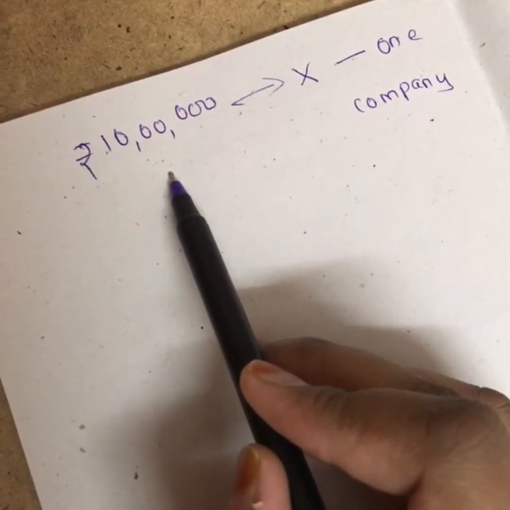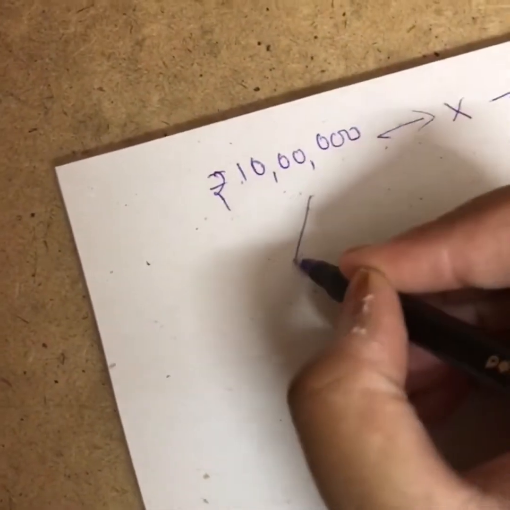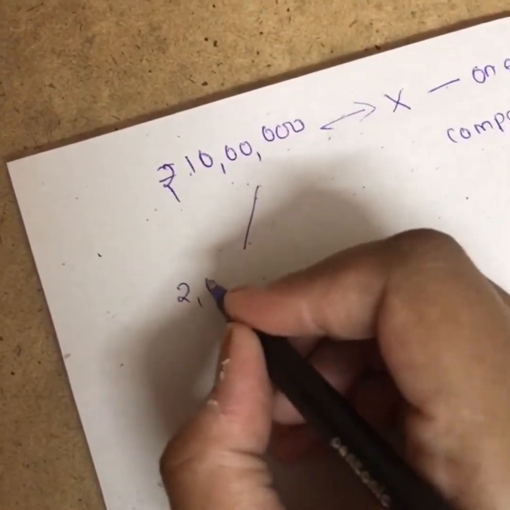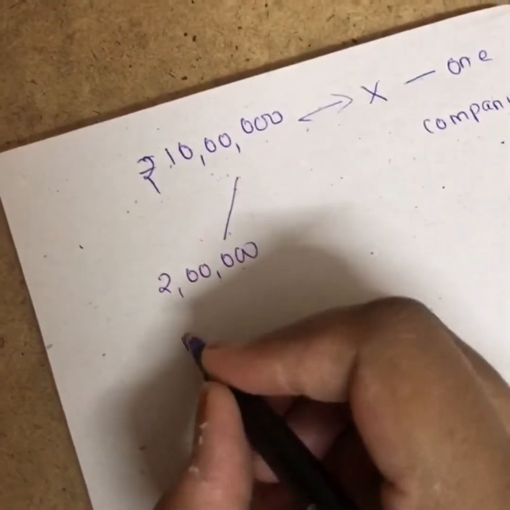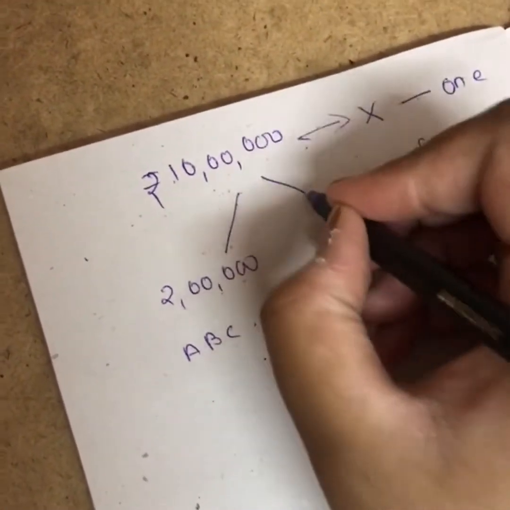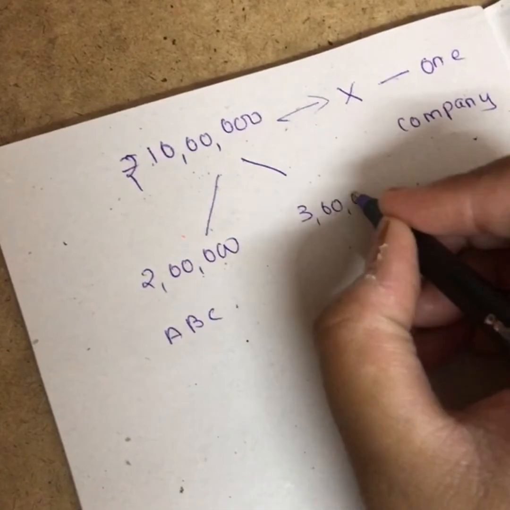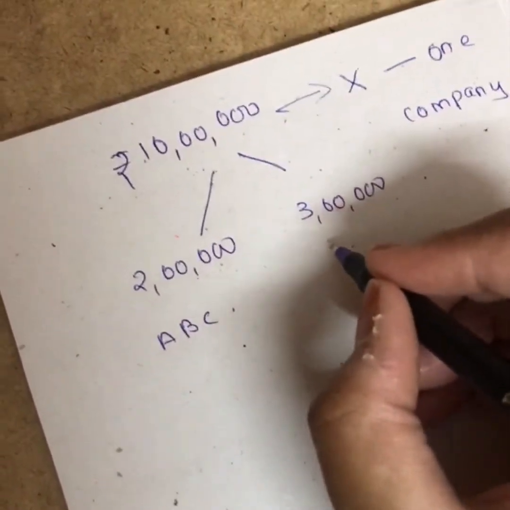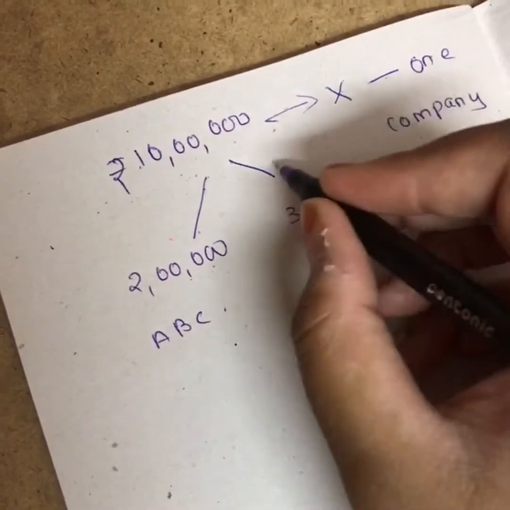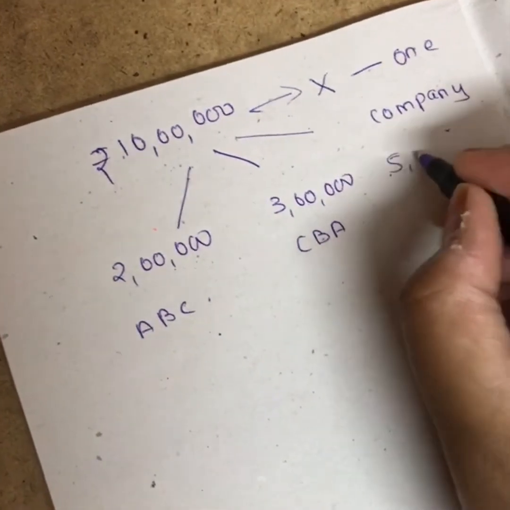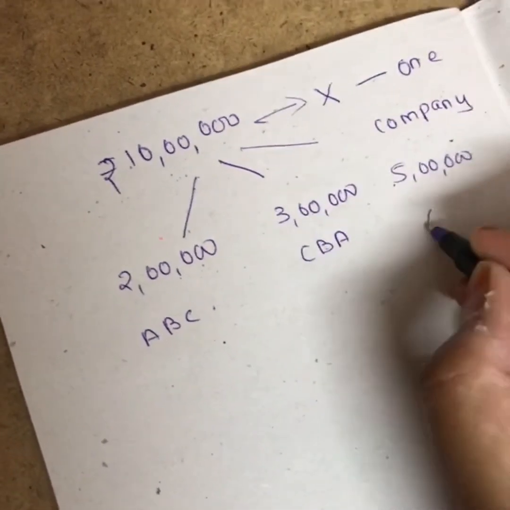So instead, investors will try to invest maybe 2 lakhs in ABC company, 3 lakhs in CBA company, and the remaining 5 lakhs in XYZ company.